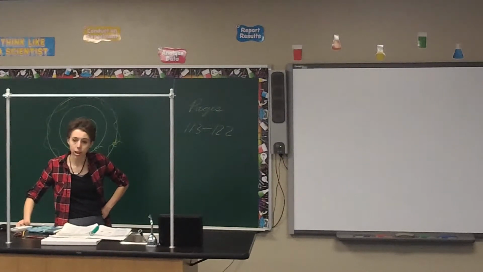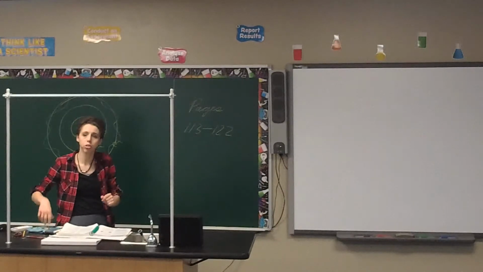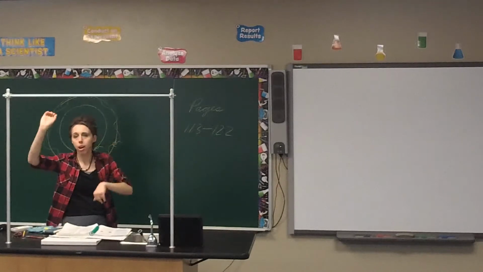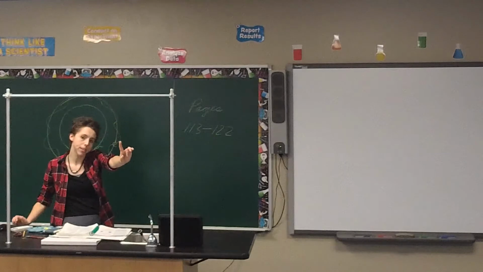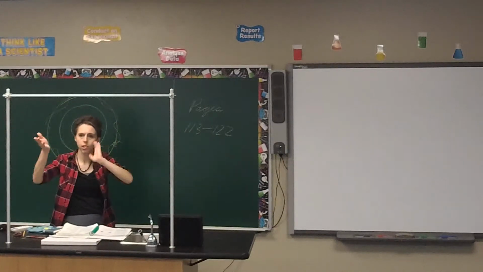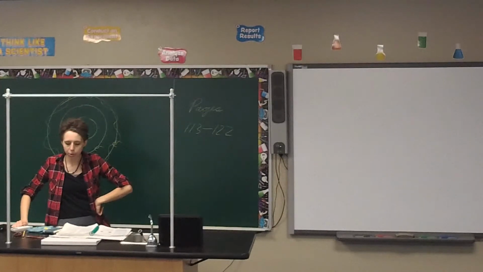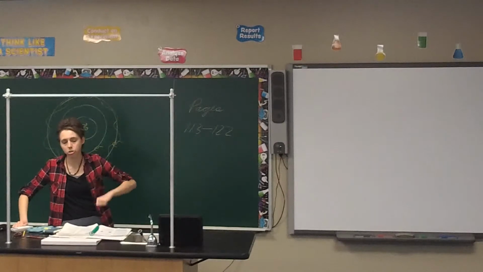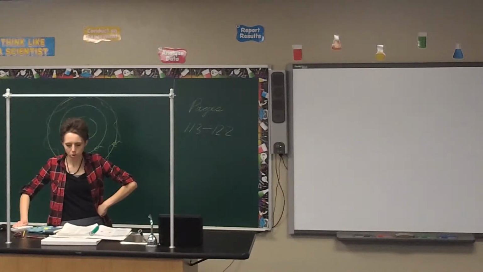Alright, first of all, what is the principle that says you can't measure the position and the velocity of the electron at the exact same time? You either know where it's at, so that way you stop it, or you can measure its speed, but you don't know where it's at. So, what is that principle? Alright, your book gives it to you as Heisenberg uncertainty principle. If you just say uncertainty principle, because that's how the chemistry book gives it next year, that's fine too. But who came up with that idea? So, Werner Heisenberg, so make a note for him.